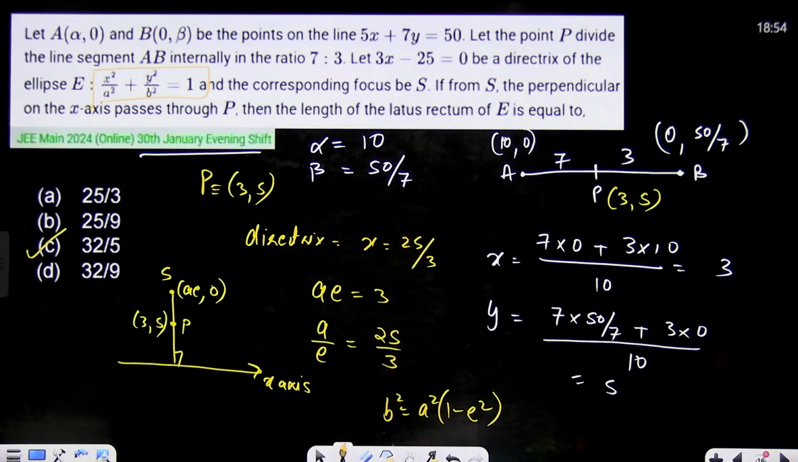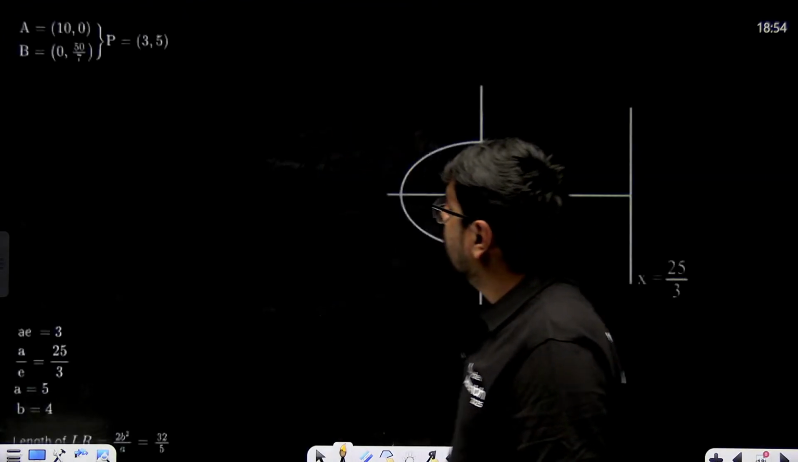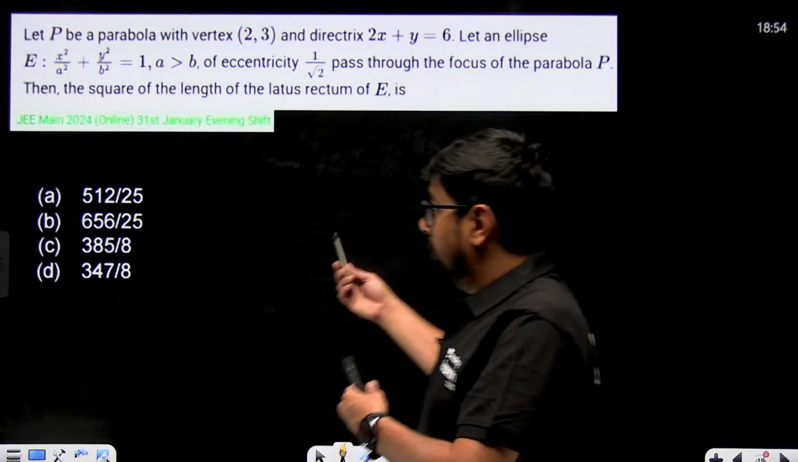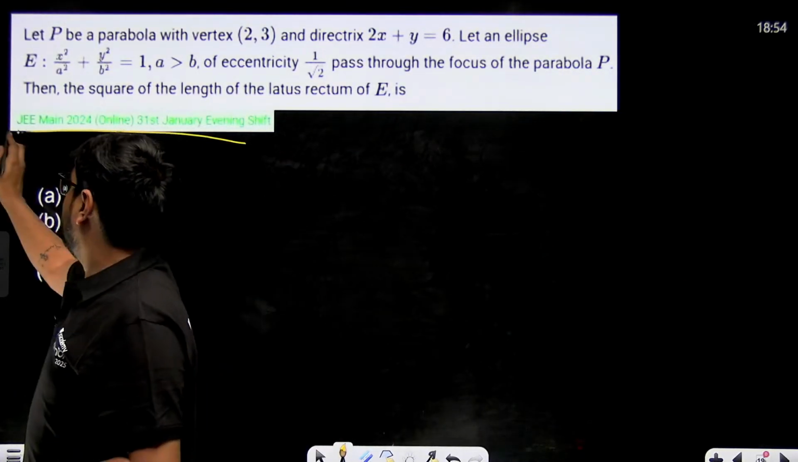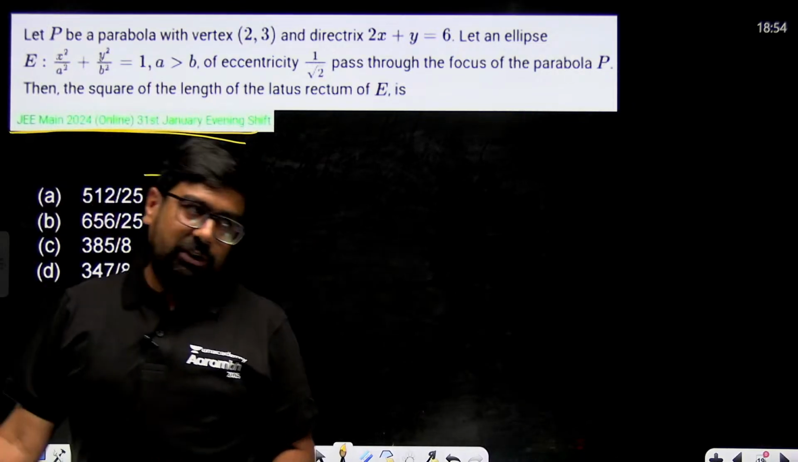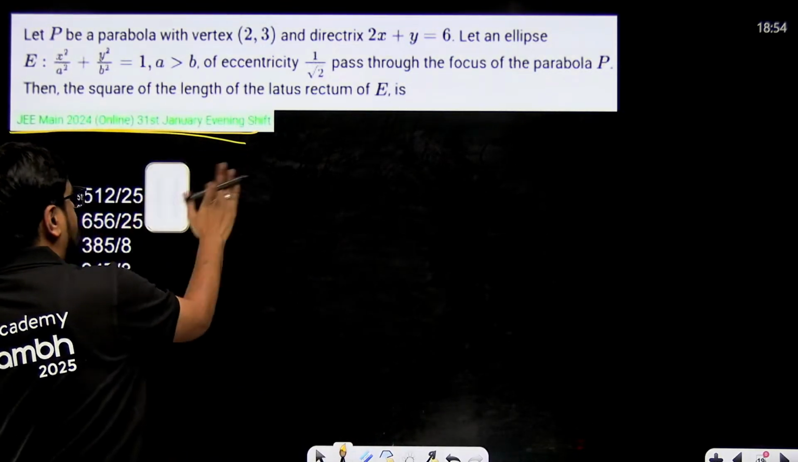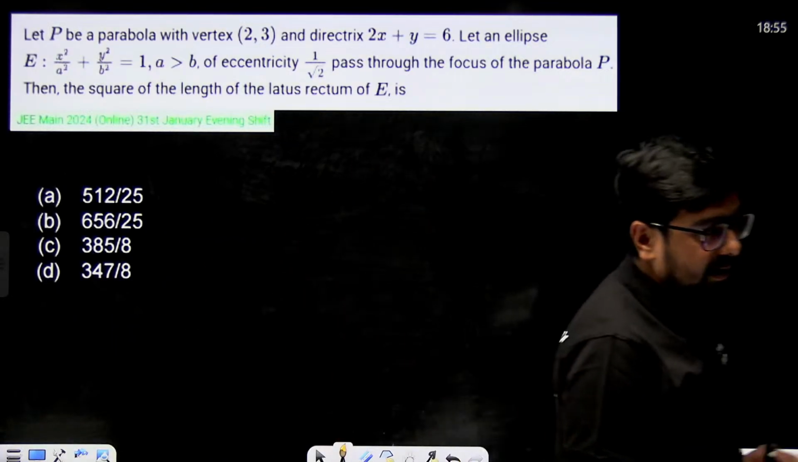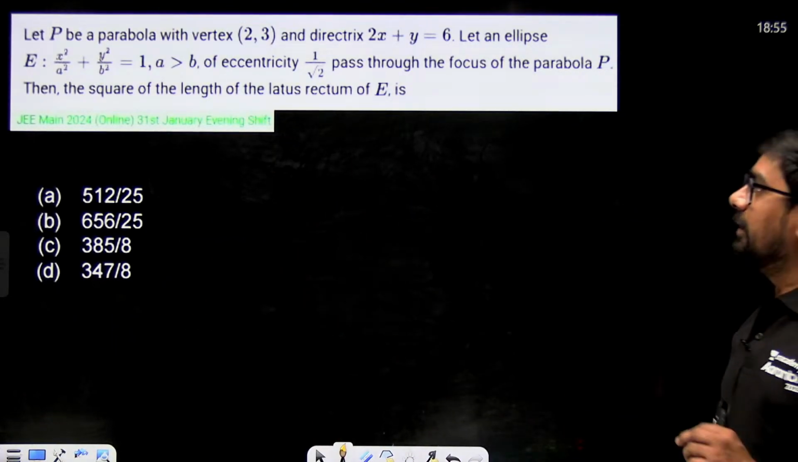All right, next. Integration of parabola. Including parabola in the question of ellipse is the common thing. Ellipse, parabola and circle, they will definitely be included in the questions of ellipse.